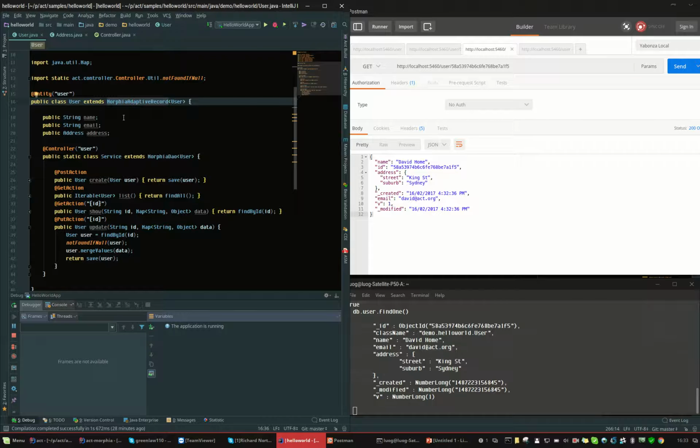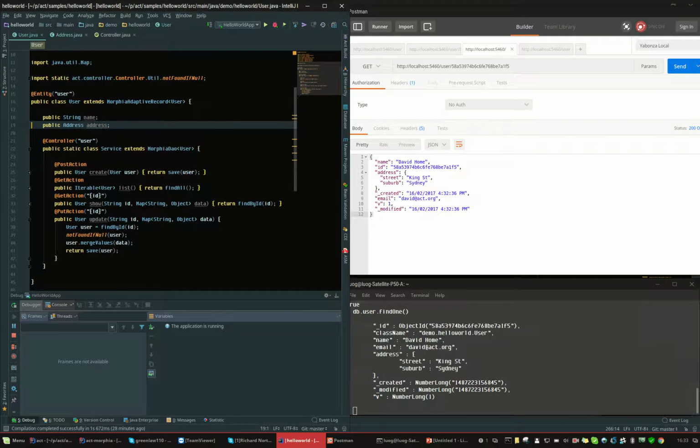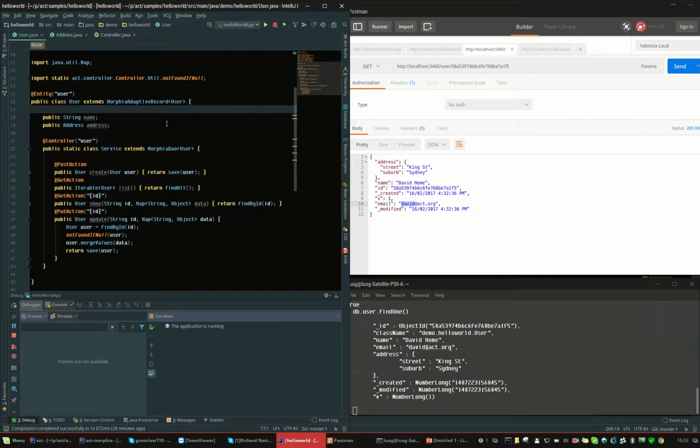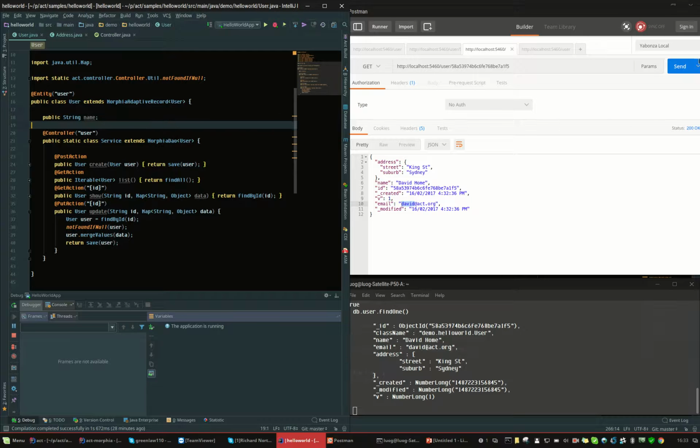Adaptive record means I can declare the property, or I can suppress the declaration of the property. So for example, I take out the email, and then I want to check that I still got the email, and I take out the address, I still got the address.